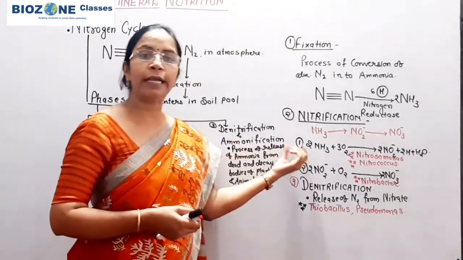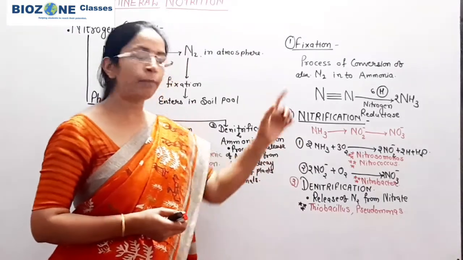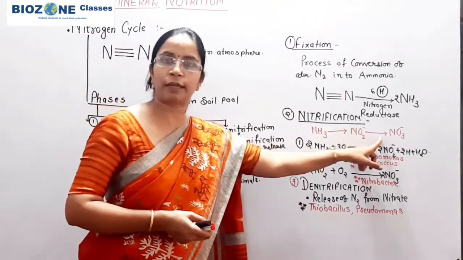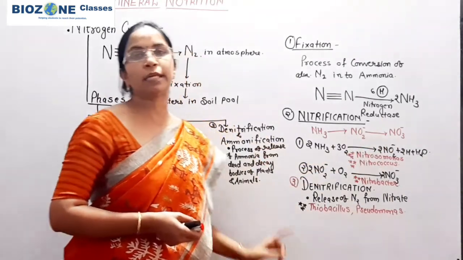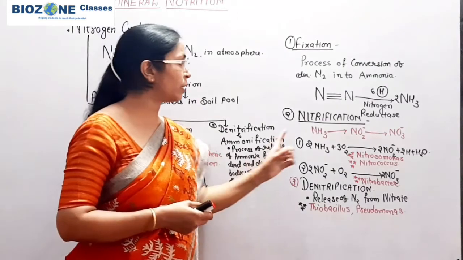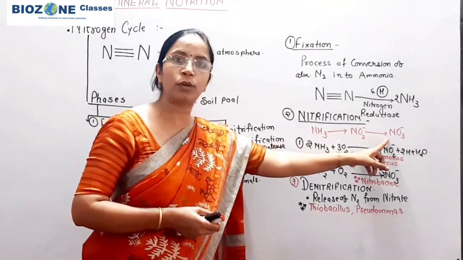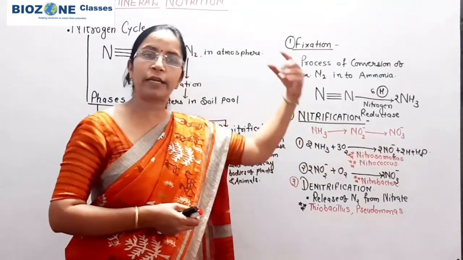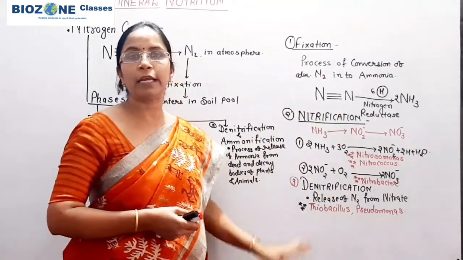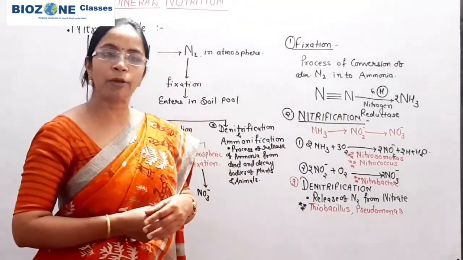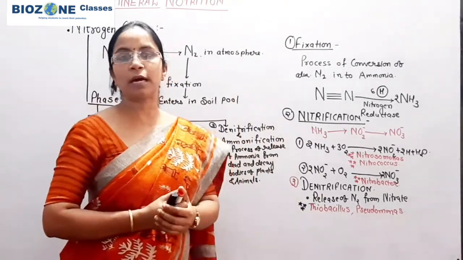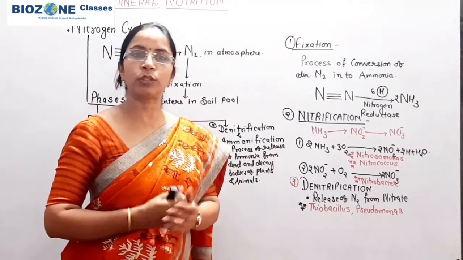Ammonia again enters the soil pool, and that ammonia enters nitrification and is recycled towards the next cycle of nitrogen. That ammonia again converts into nitrate, a small amount of nitrate returns back into the atmosphere, and the rest of the nitrate again enters the plant biomass. So in this way, you remember, three major processes are responsible for the nitrogen cycle.